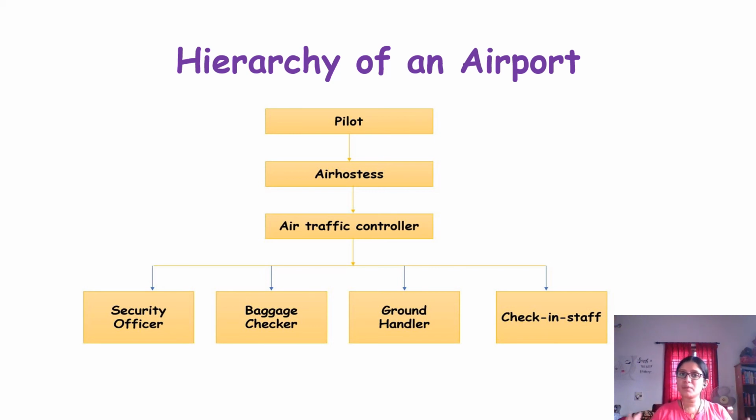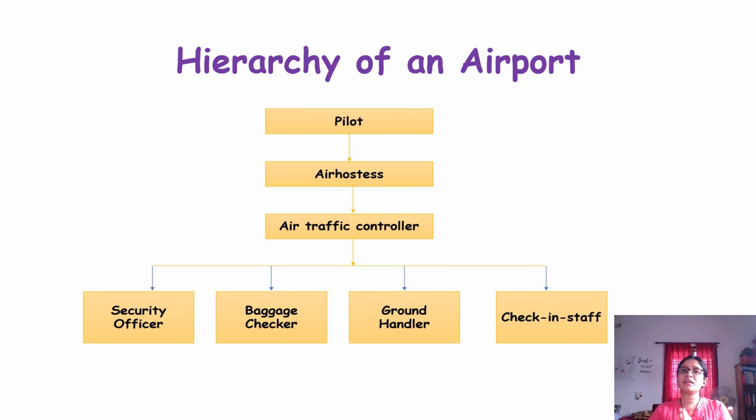So there are a lot of people working in an airport. This doesn't mean there are no other people. There are many people, there are many things happening. Commonly, receptionists are there. So there are many people who work in an organization, but there is an order for working. I took only a few things because I wanted it to be simple, so that you understand it more clearly. So this is how it is.